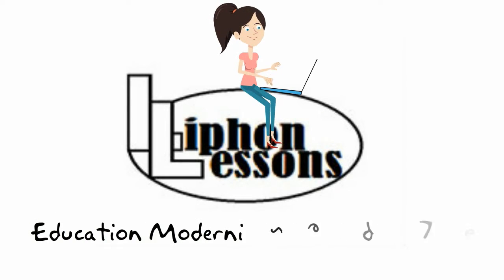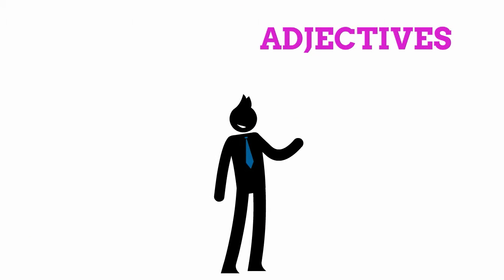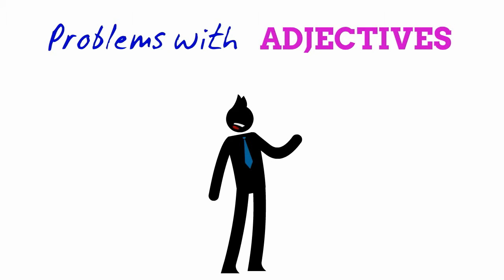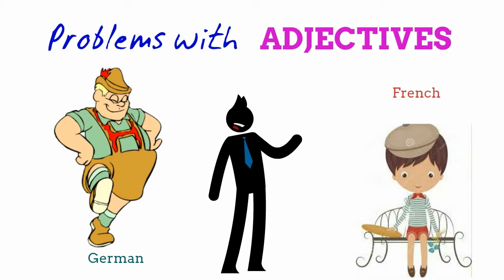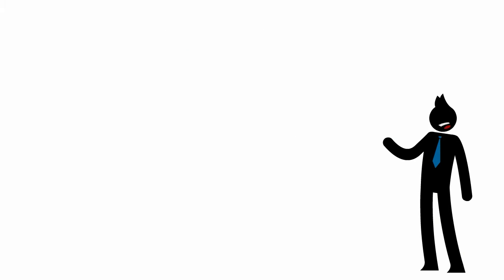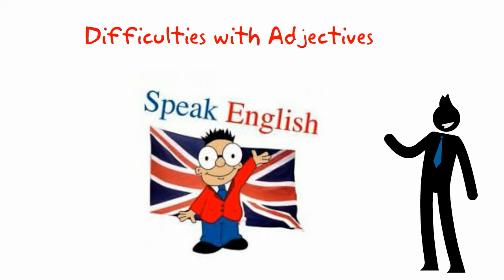Education modernized, learning maximized. Adjectives in English may not seem like they should cause any problems. You do not need to change their endings according to the gender and case of the noun they qualify, as in German. Nor do you have to know whether they should be placed in front of or after the noun, as in French. In fact, however, there are a number of difficulties that English adjectives can cause, even to the more advanced learners of the language.